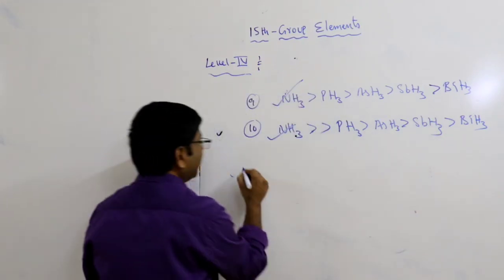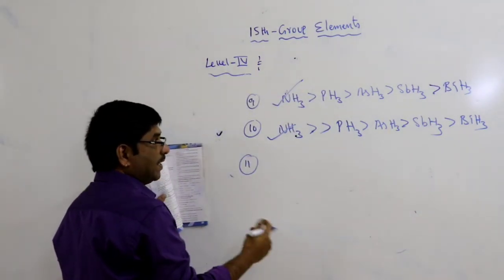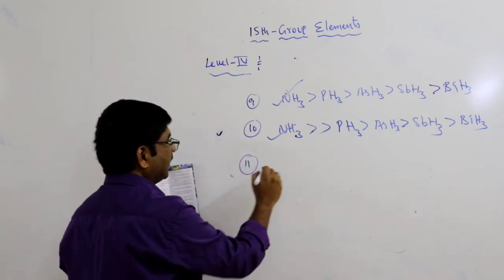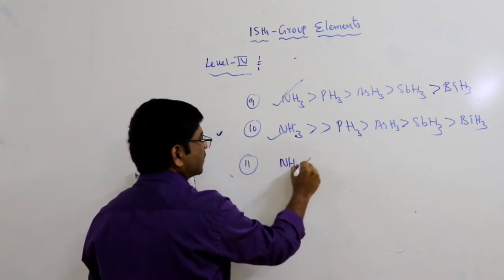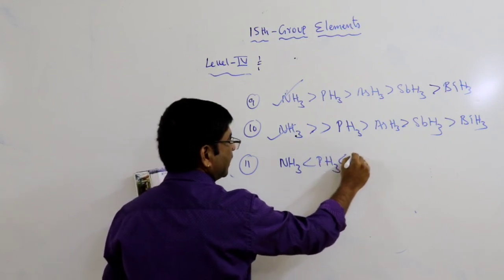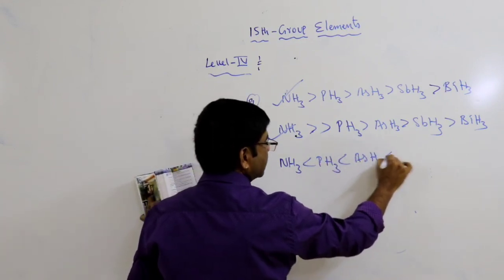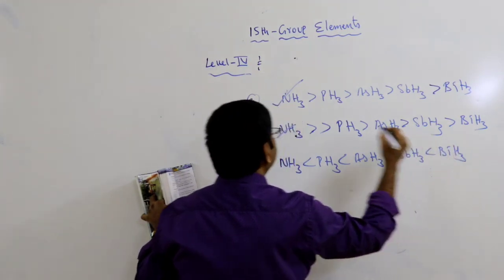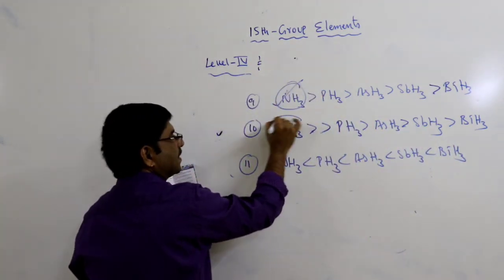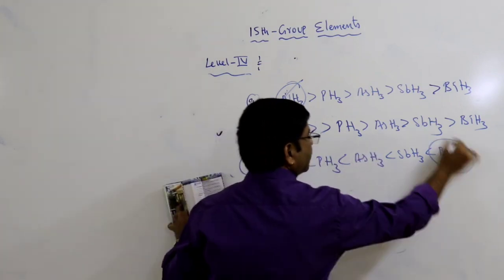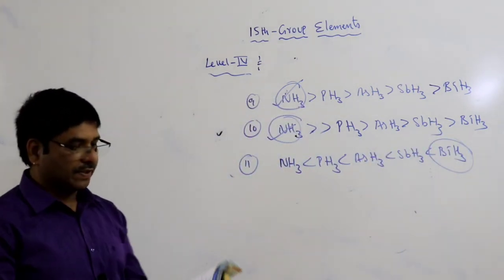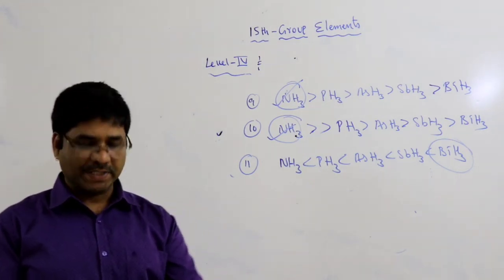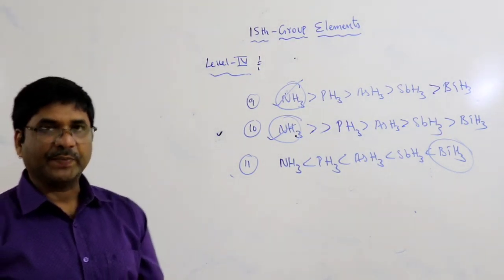By what the paragraph said, reducing ability increases: AsH3, SbH3, BiH3. So your answers are these: 9th question, 10th question, and 11th question. So these are the paragraph questions, 3 advanced level questions, that is paragraph 1.